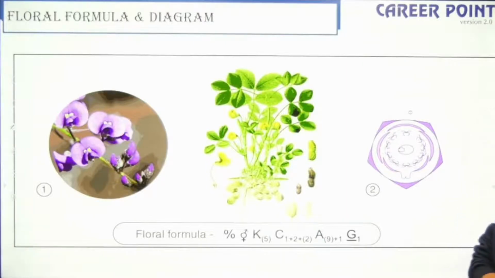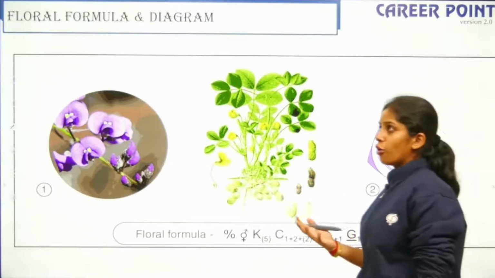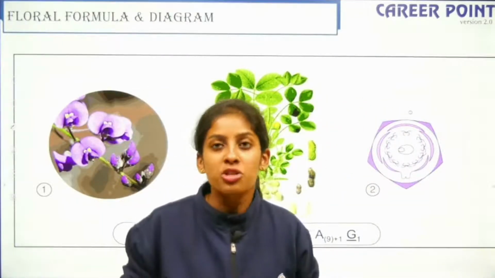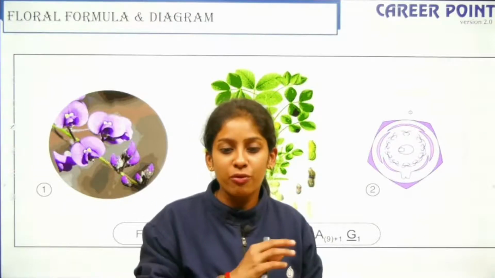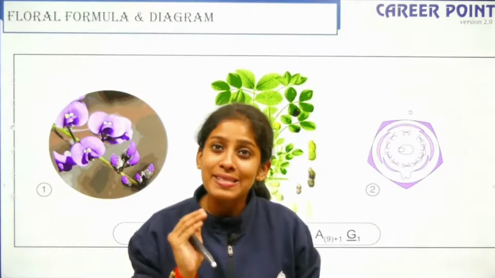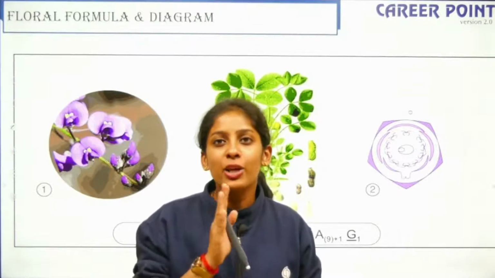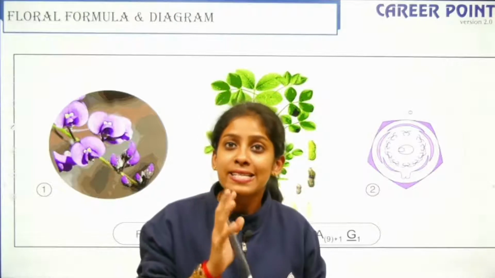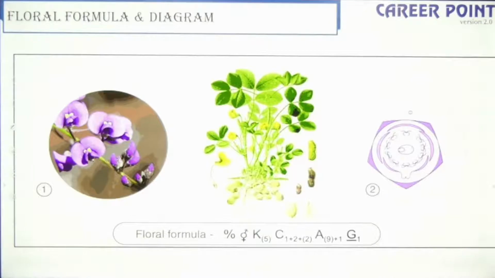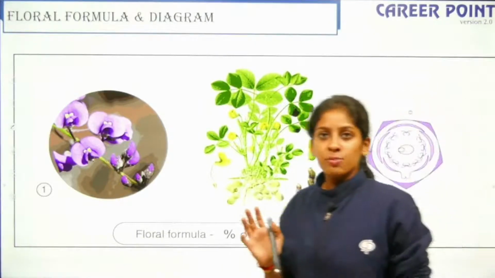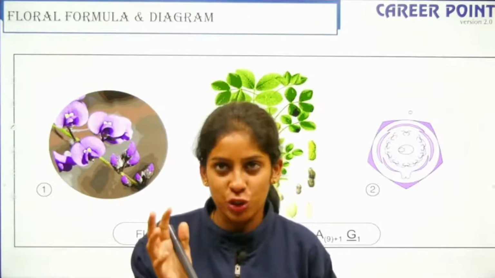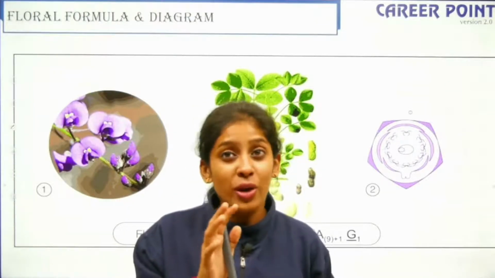No? Okay. So why do we write a floral formula? For example, when I have to teach you a very tough concept, after I teach you the tough concept, I give you the formula in an easy way, right? I give you the trick to remember, so it is easy. Similarly, you write a formula so that it is easy for a reader to capture it, okay? That is the reason. For example, in a newspaper, more than we read the headline and the content, we only look at the pictures, right? When you look at the pictures, you're able to understand, right?